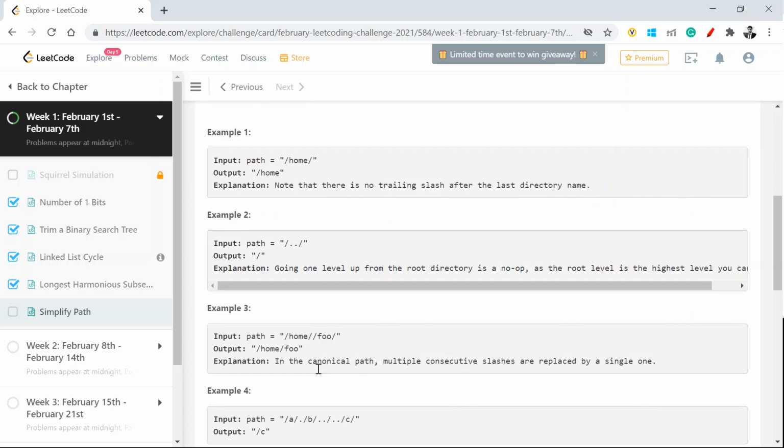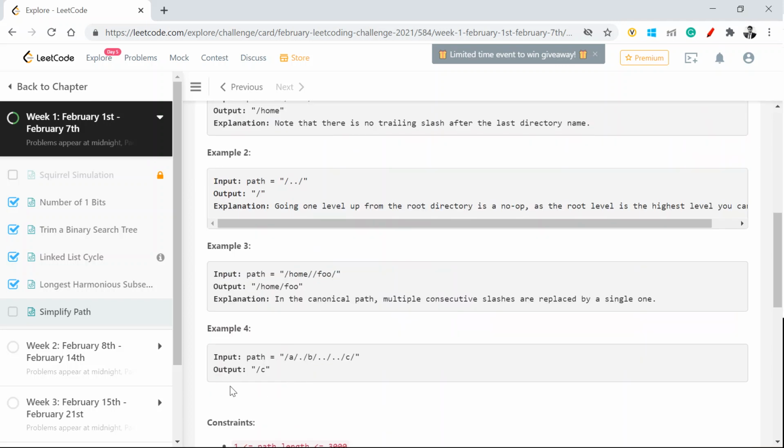If I'm having a string array, the moment I encounter a double dot, I need to go back and remove the last insertion I had. This points towards the stack data structure, because whatever you insert last is the one which needs to go out first.